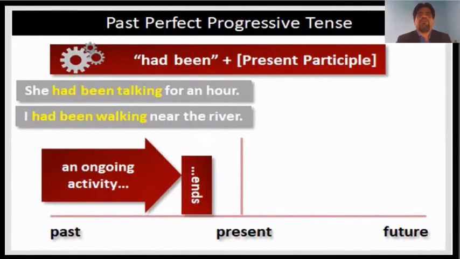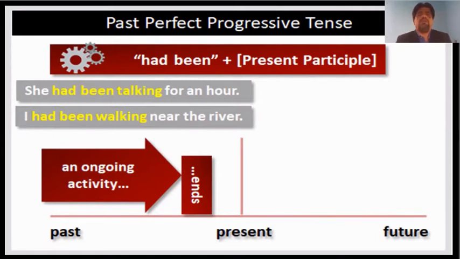It had been happening for a stretched period of time. Now, how could we say it? We must use had been plus ing verb form. Had plus been plus ing verb form. And that is how we say a past perfect progressive tense or a past perfect continuous tense.